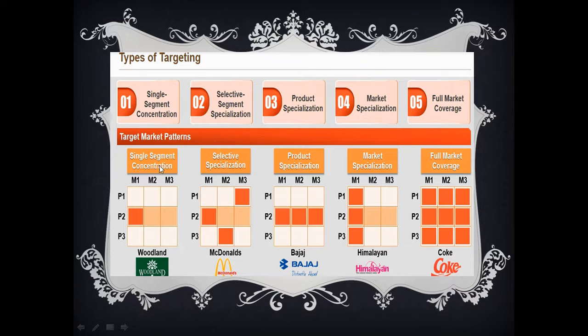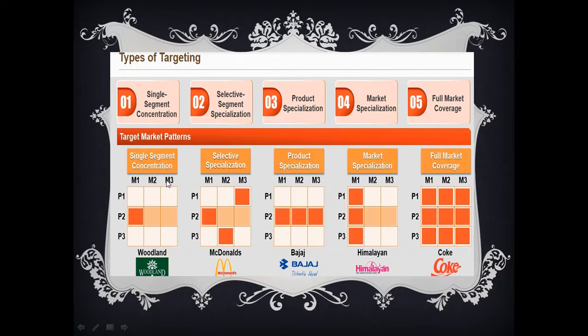For single segment concentration, we can take Woodland as an example. For selective segment specialization, we can take McDonald's as the best example. For product specialization, we can take Bajaj. For market specialization, Himalaya. And for full market coverage, we can take Coke. So these are the things, and I'll explain each of these in detail.